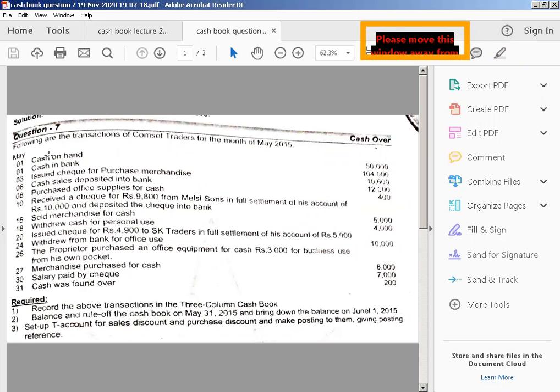If your cash is over, you have to keep in mind that when you have excessive cash, excessive cash will always be on your receipt side, क्योंकि आपके पास पैसे ज़्यादा हैं, over है ना. So when you have excessive cash, it should be recorded on the receipt side, the debit side at the end. And if my cash was short, then the shortage of cash should be recorded on the credit side or the payment side.